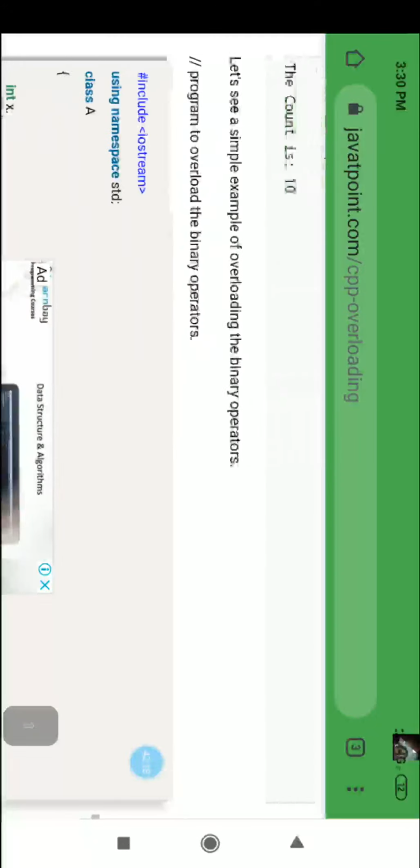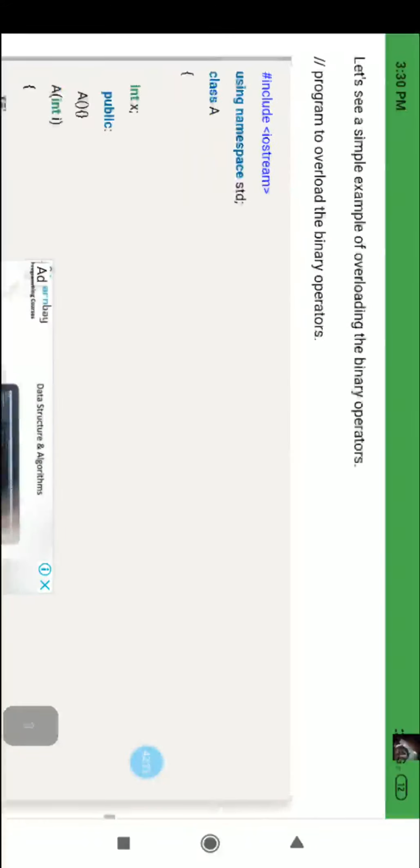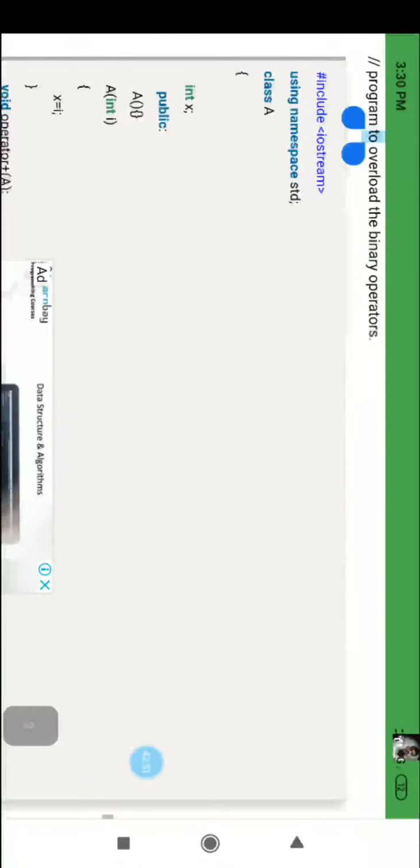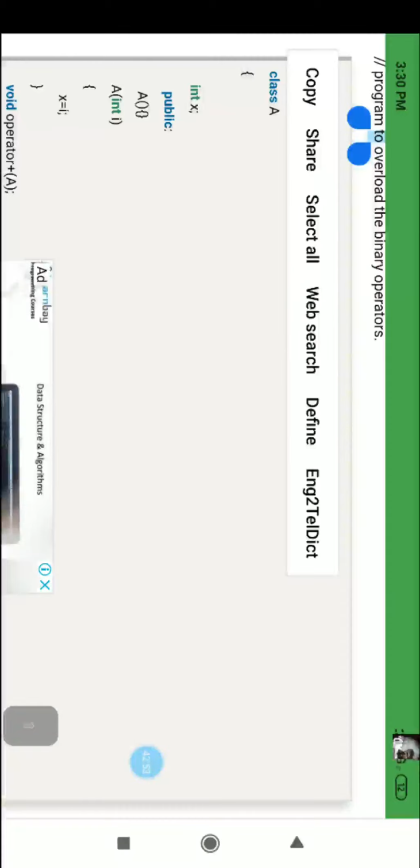Look at here, program to overload a binary operator. Till now we have seen only the unary operator. Now we will see the binary operator. I will also explain the binary operator example program. Now look at the program. I want to explain the binary operator.